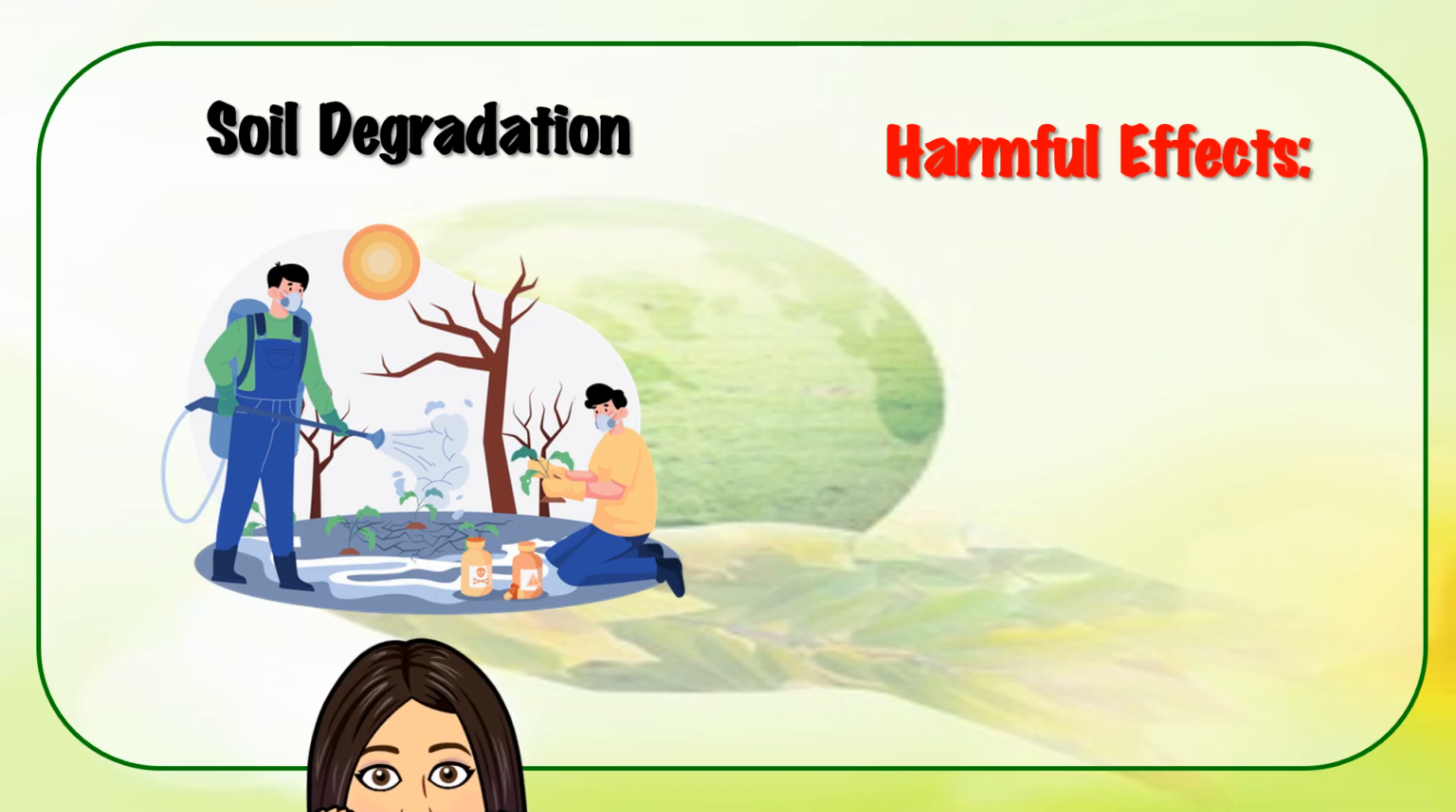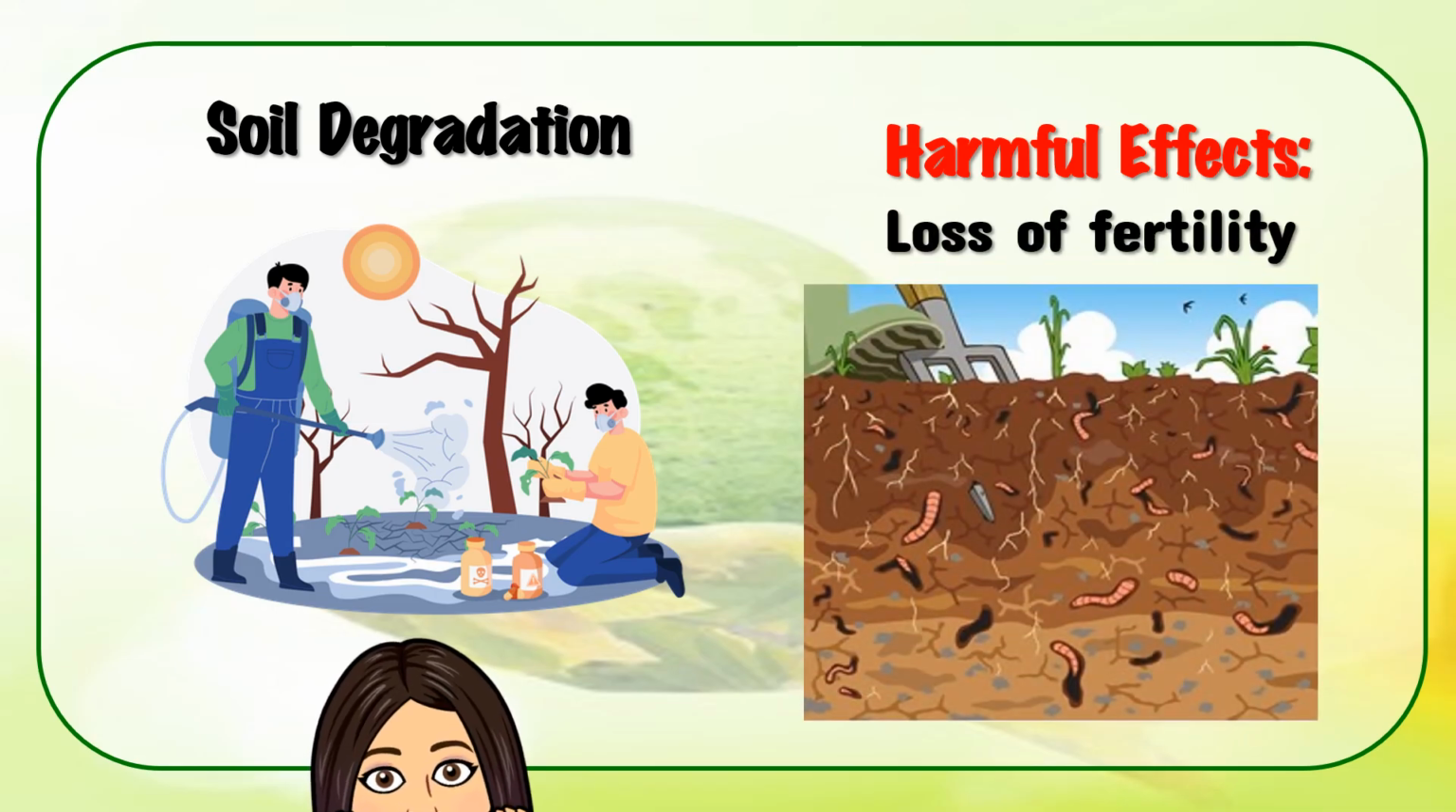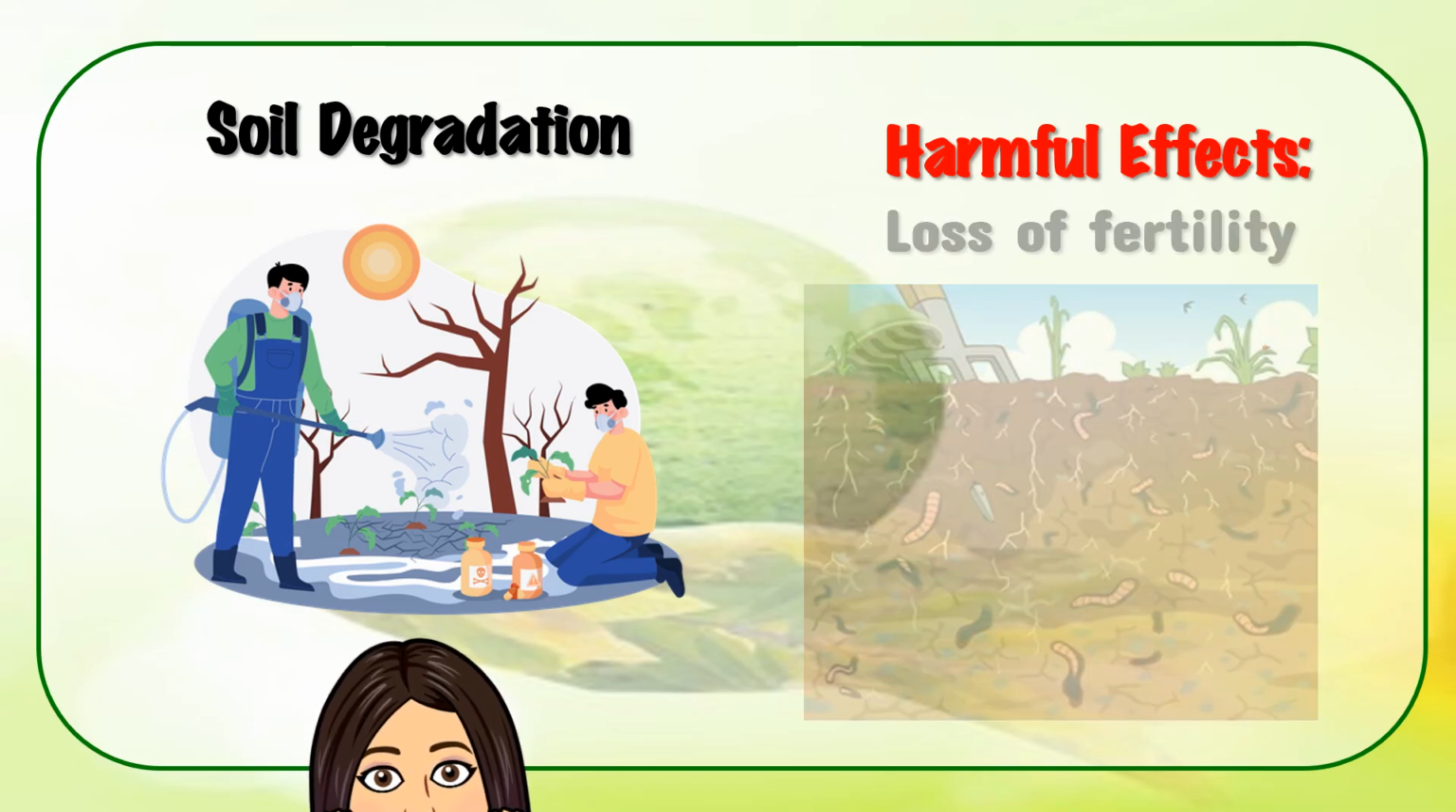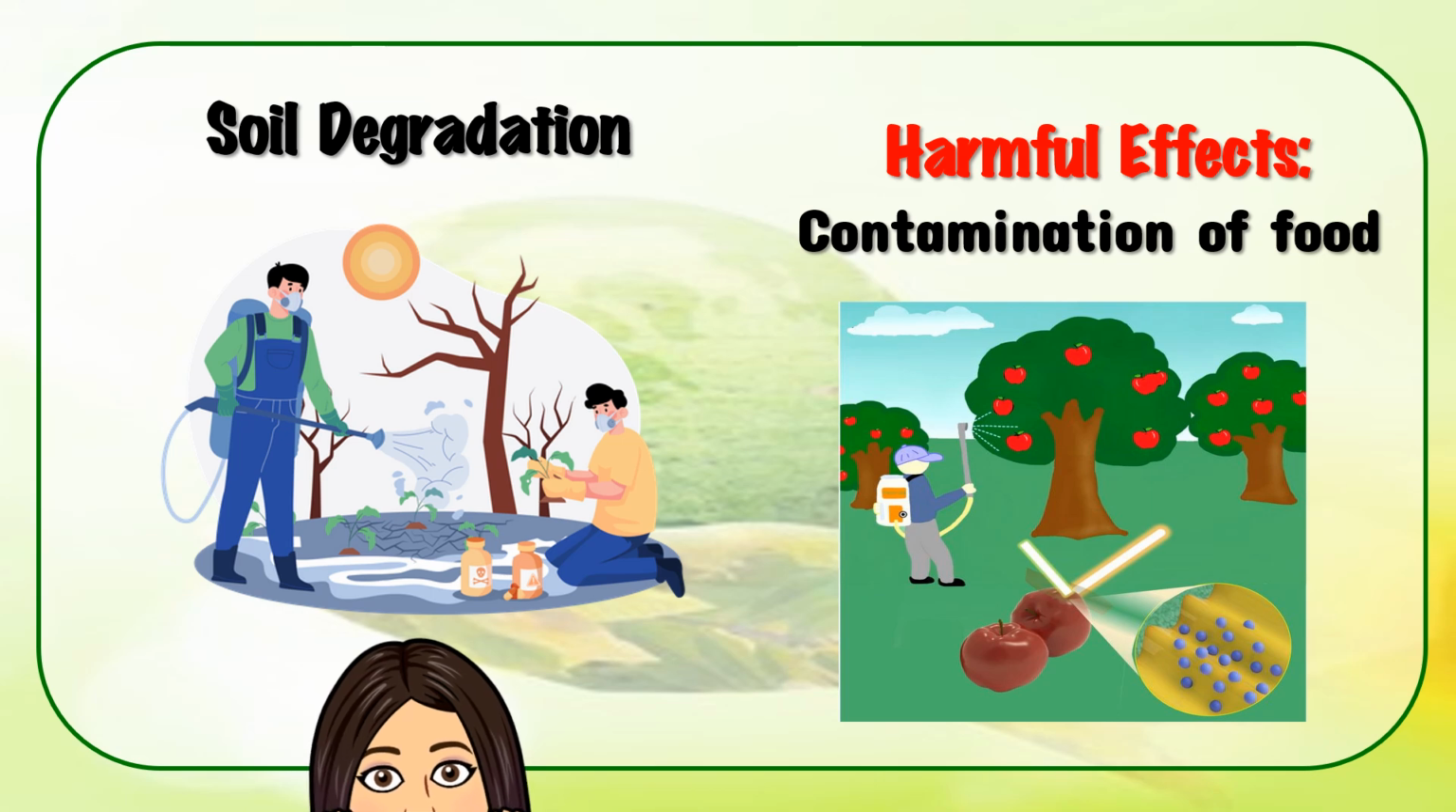Harmful effects of soil degradation. Loss of fertility. Chemicals in the soil can kill helpful organisms like earthworms and bacteria, making it hard for plants to grow. This leads to poor crop yields and reduces the amount of food that can be grown. Contamination of food. If plants absorb chemicals from the soil, they can end up in the food we eat. Eating food contaminated with harmful chemicals can cause health problems over time.